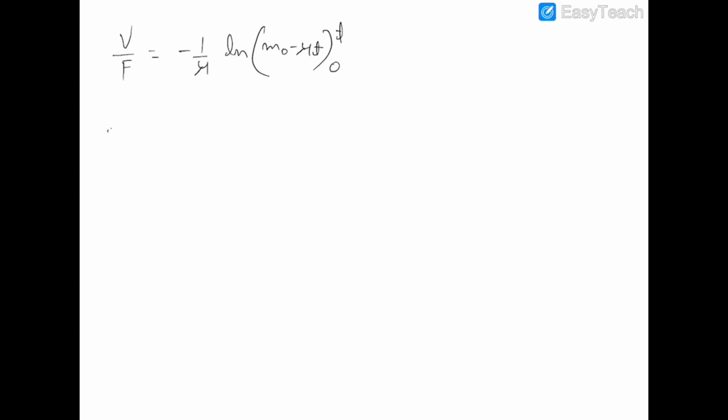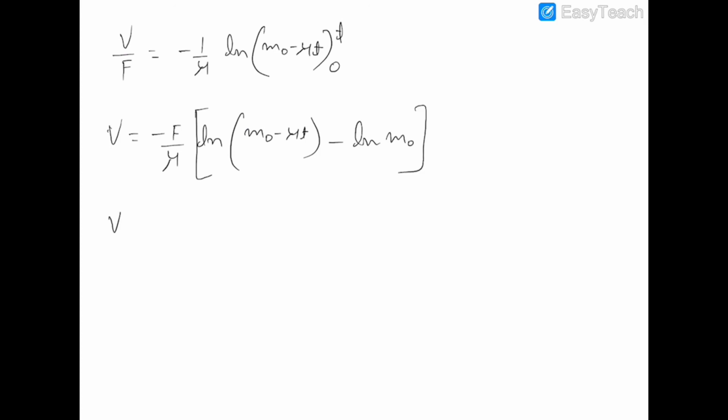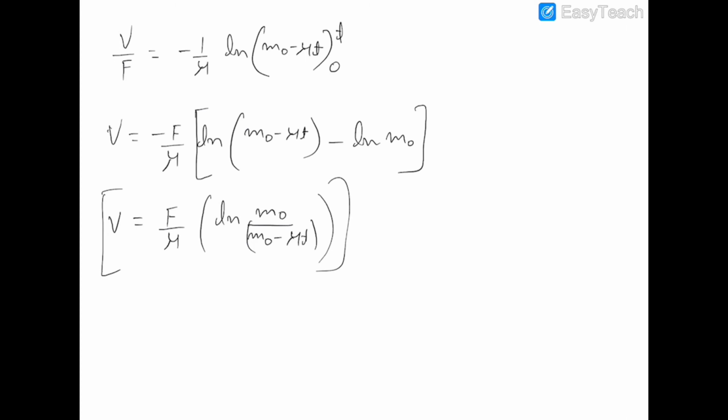So when we apply the limits, v would be equal to minus F upon mu into [ln(m naught minus mu t) minus ln m naught]. You can see that I have applied the limits. So v would be equal to F upon mu into ln(m naught upon m naught minus mu t), and this is the equation of velocity for the cart at some time t.